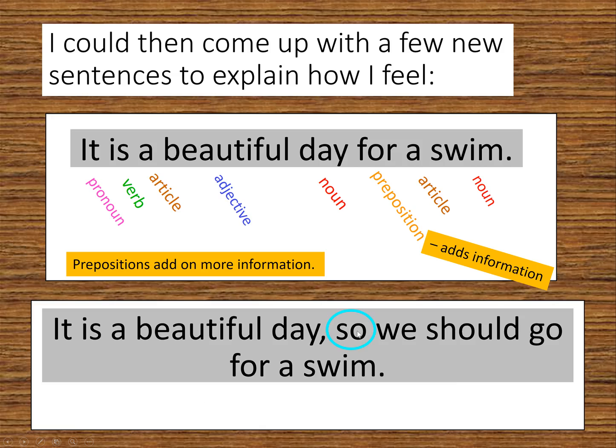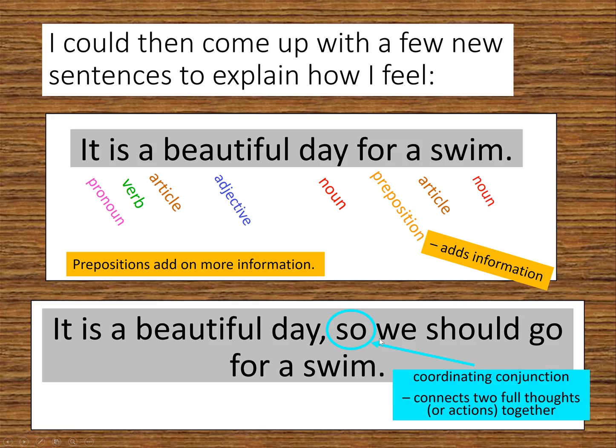Let's look at this word so. All right. So is a coordinating conjunction. So coordinating conjunction, it connects two full thoughts or actions together. So you notice we have two sentences that we've actually put into one sentence using a comma and a coordinating conjunction. So the two full sentences that we put together are, it is a beautiful day. Second one, we should go for a swim. And we just put it together. It is a beautiful day, comma, so we should go for a swim.